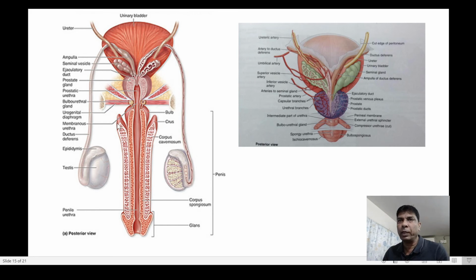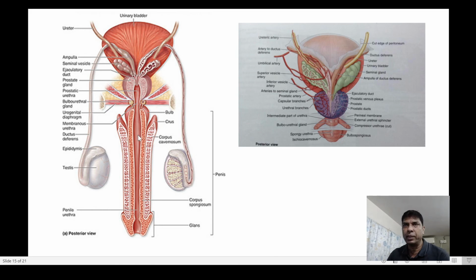And finally the penis, it is a tubular spongy structure which is very rich in blood vessels, and it is made up of 2 tissues known as the corpus cavernosum and the corpus spongiosum. The tip of the penis is known as the glans penis, which is covered with a thin skin known as the prepuce, and it becomes very hard and erect during sexual arousal or the sexual act. It is actually a common duct for passing urine as well as semen. So it is also a part of our urinogenital system.